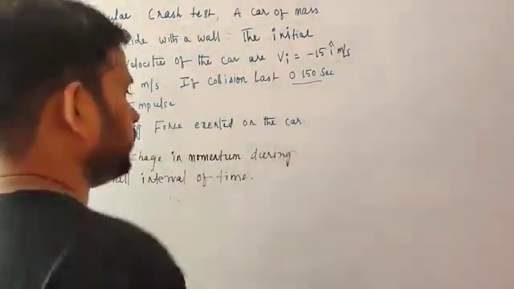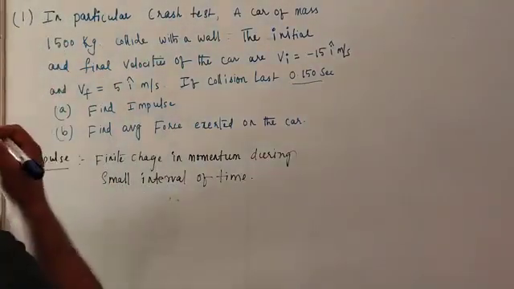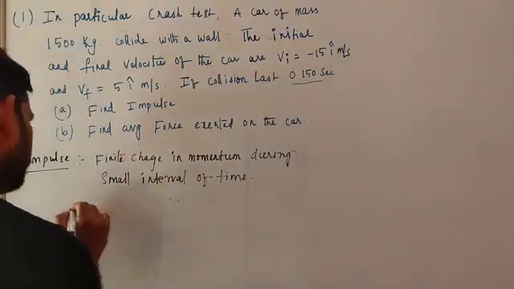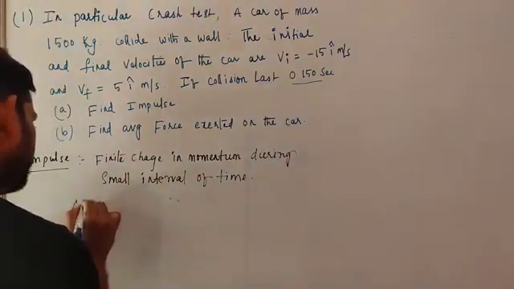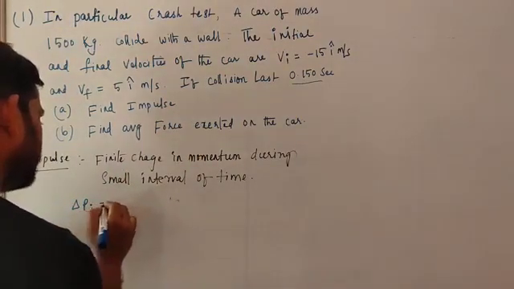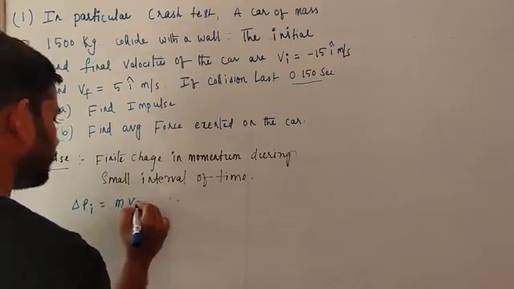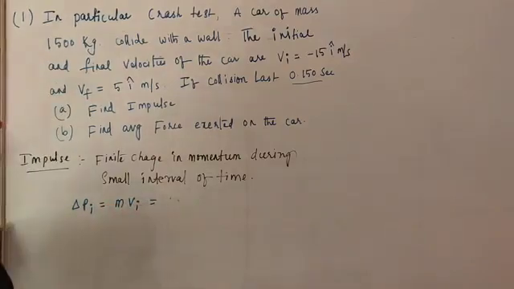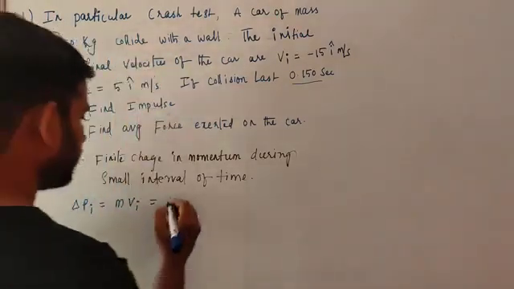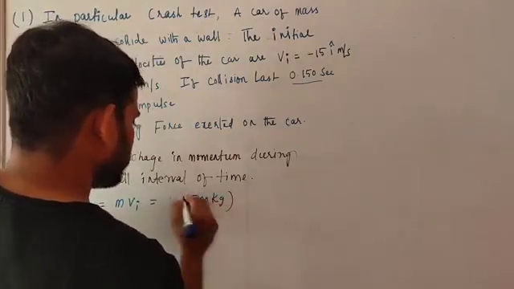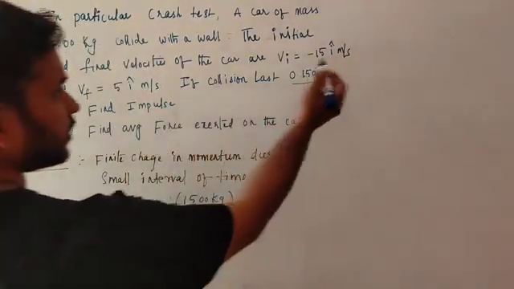So coming to the point, whatever they have given, the initial velocity. So P initial is equal to mass into V initial. What is the mass? 1500 kg. What is V initial?